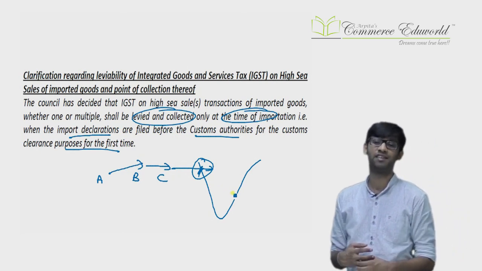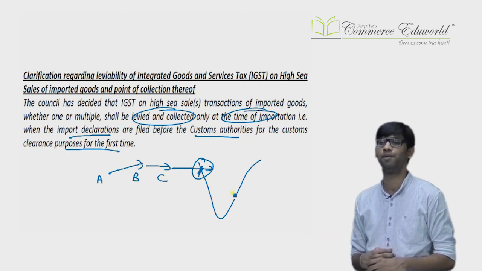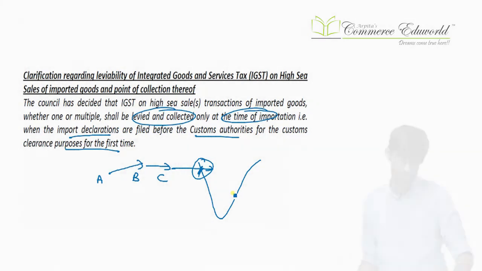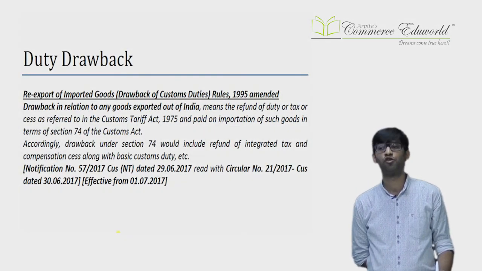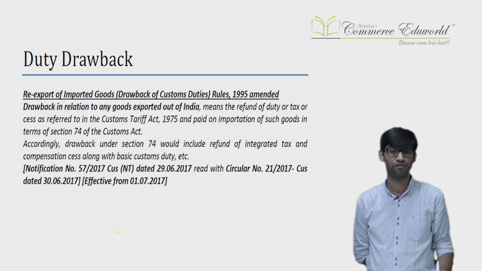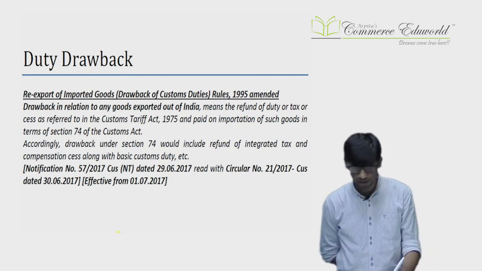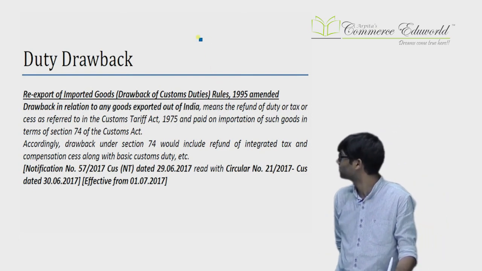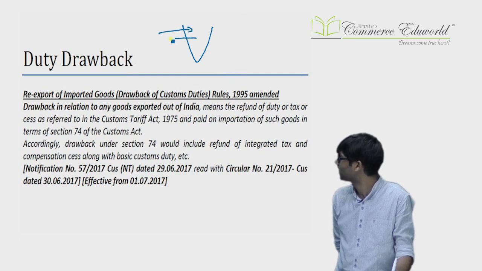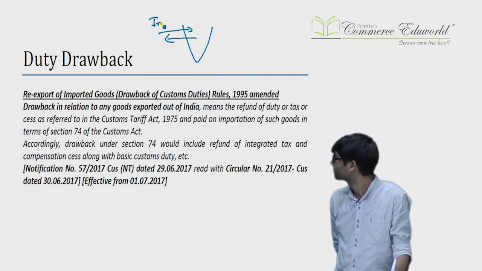Over here, amendments in the exemption chapter get completed. So now we are left with amendments only in the duty drawback chapter. Come to that chapter. So what is the amendment? Certain duty drawback rules have been amended because of the introduction of GST. So what is that? There are two types of duty drawback. One type of duty drawback is like this. You import the goods and directly you re-export the goods. Import, re-export.